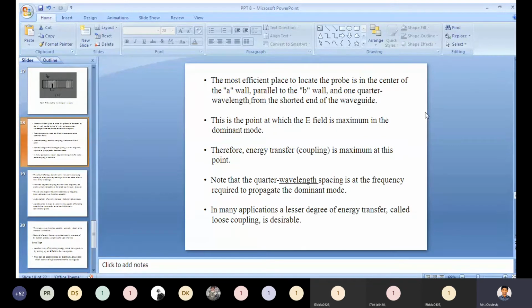Using coupling. Note that the quarter wavelength spacing is at the frequency required to propagate the dominant mode. So here you require some frequency for propagating the dominant mode.